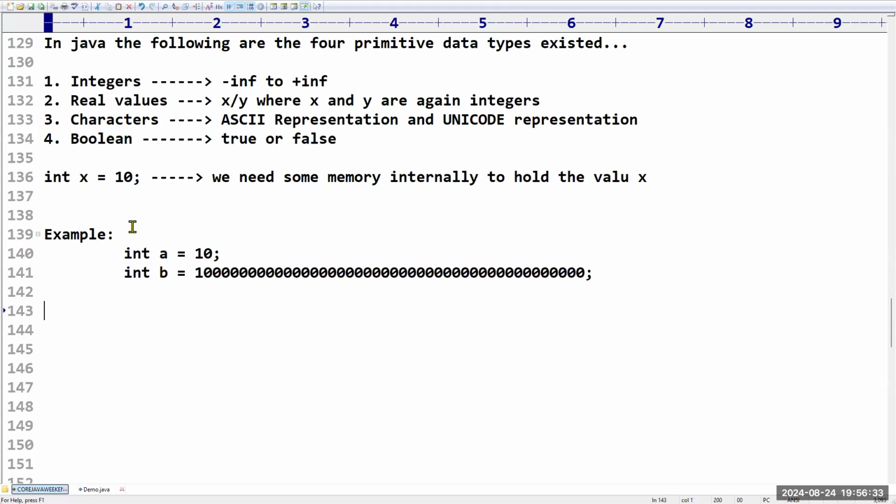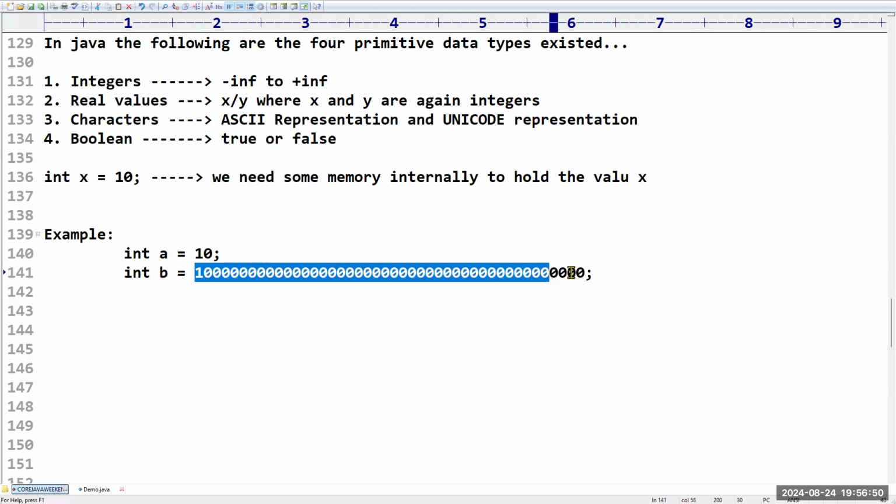Can I take? I don't think there will be any problem. No, but it's the problem, sir. Memory wise, there is a problem. Why? Because to store the value a, a small amount of memory is sufficient, right? To store this value, a big amount of memory is needed. Am I right, sir? Yes, sir.